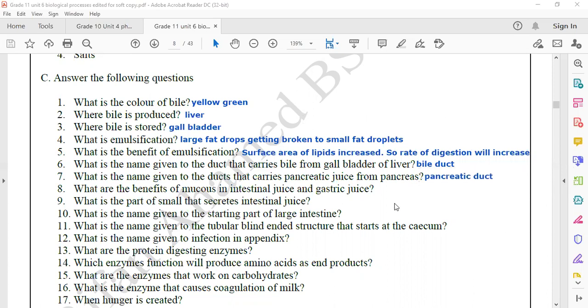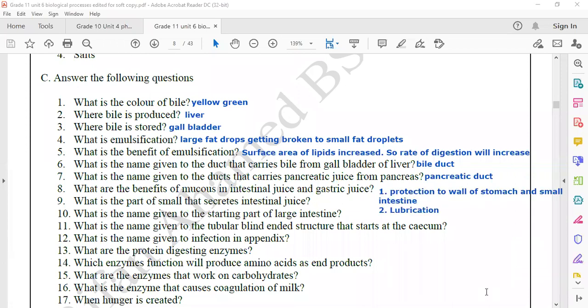What are the benefits of mucus in intestinal juice and gastric juice? One benefit is protection to the wall of the stomach and small intestine. Otherwise, the small intestine and stomach wall will be damaged. Second one, lubrication, making the movement of food smooth.